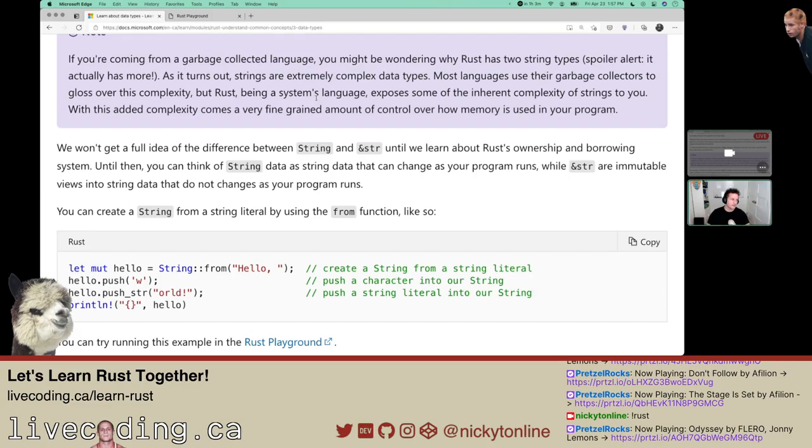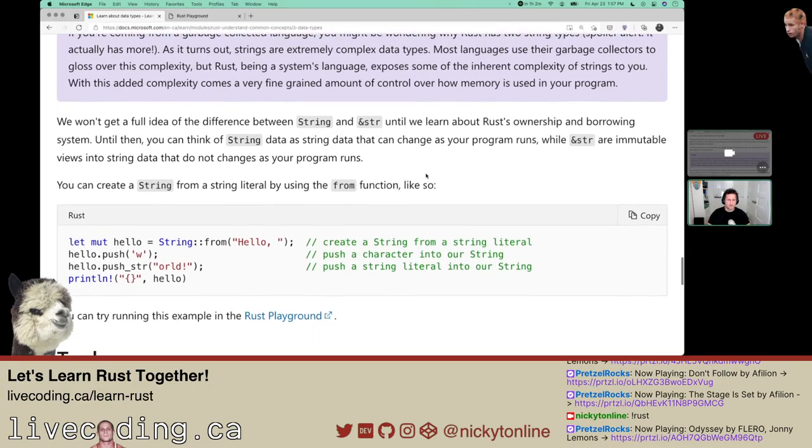That's the classic Spider-Man's uncle: with great power comes great responsibility. With this added complexity comes a very fine-grained amount of control over how memory is used in your program. That makes sense, because if you're writing kernel level code, you would probably want very fine-grained control over these things. We won't get a full idea until we learn about Rust's ownership and borrowing system. I am curious about those because I keep hearing about Rust's borrow checker, and I haven't read up on that yet.